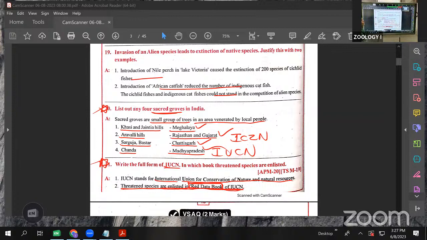Clear? With this, we finish the first lesson VSAQs. There are almost fewer questions there, that's why this is the easiest one. Listen, for the first year, the 4 to 5 lessons' VSAQs are important. Learn them continuously and you can easily get 6 VSAQs. This is the first one; the first lesson we finished.